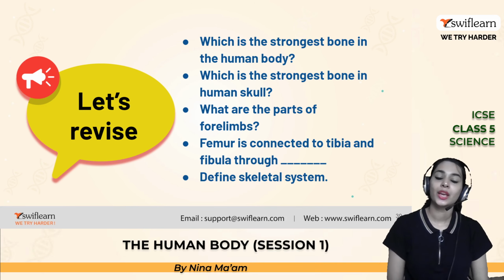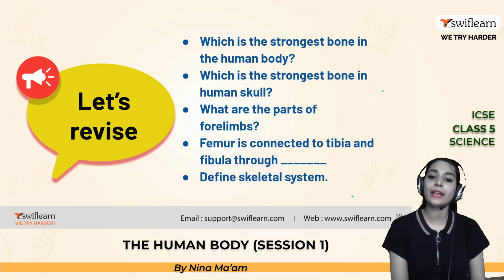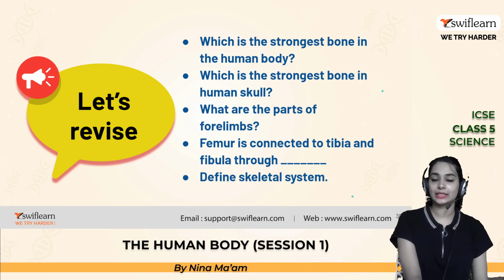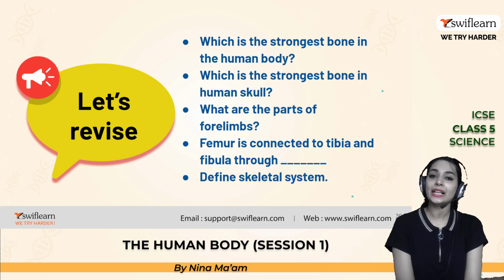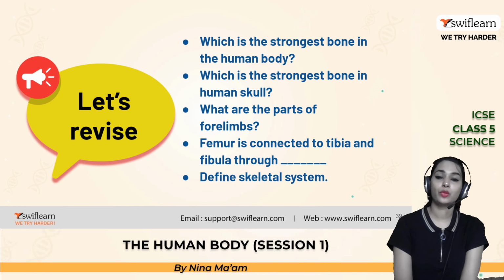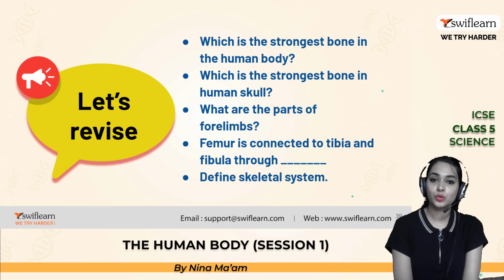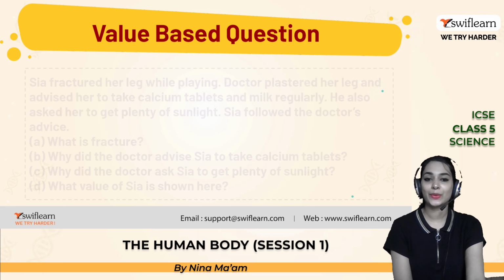You're correct. And femur is connected to tibia and fibula through what? It's a knee joint. And define skeletal system. Please do that. Skeletal system is a framework inside our body, which is responsible for doing all the voluntary movements, and which protects our internal organs and provides support and strength to our body.